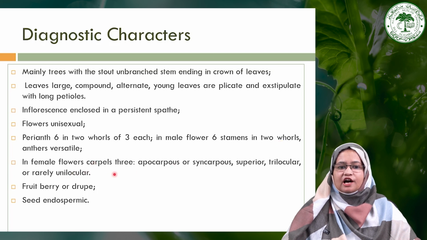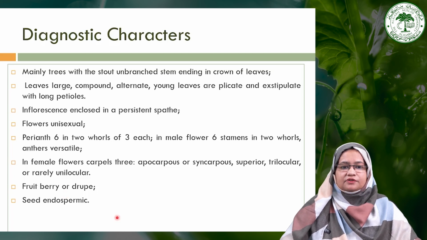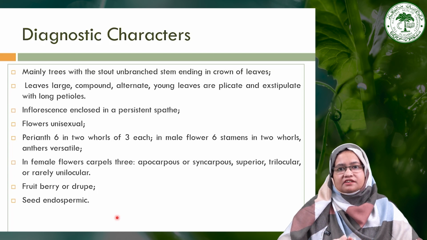And the female flower carpels are also 3, but they may be apocarpous or syncarpous with a superior ovary, trilocular or rarely unilocular. The fruit is a berry or drupe, as we have seen, berry as in the case of Phoenix or drupe as in the case of Cocos nucifera, and the seed is endospermic in nature. So these are the diagnostic characters of the family Arecaceae, and one of the features is the foliage and the unbranched stem. That is the most diagnostic feature of this particular family, along with the quite large inflorescence, the spadix.